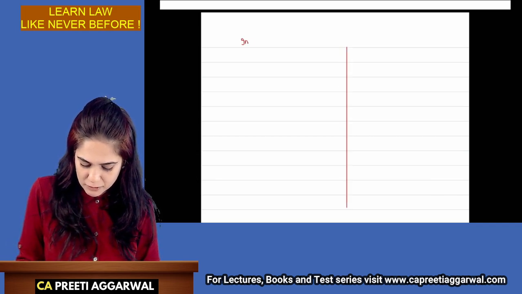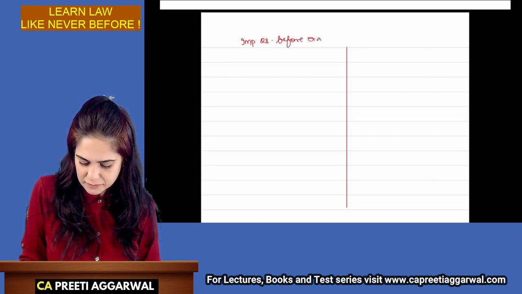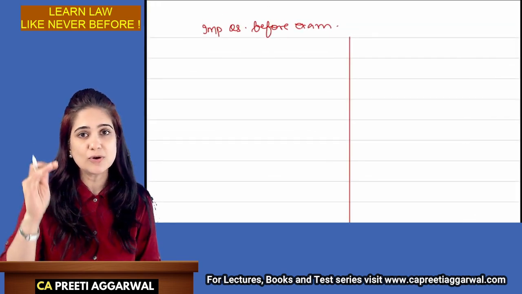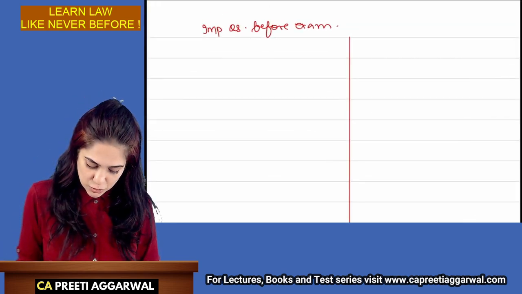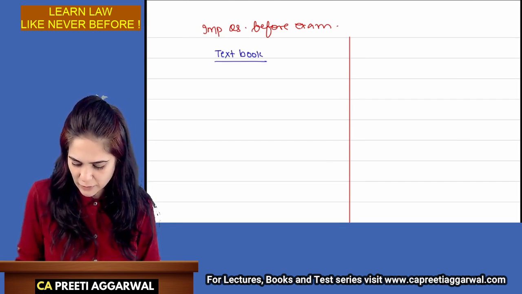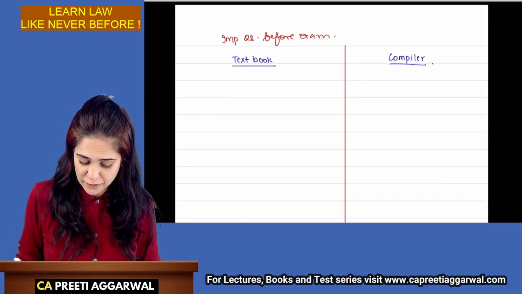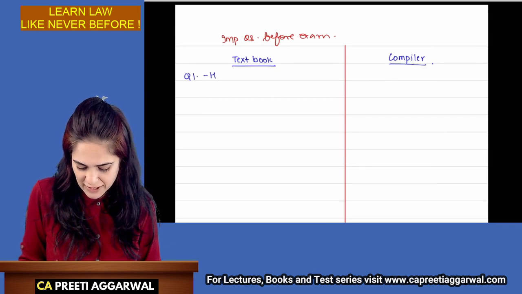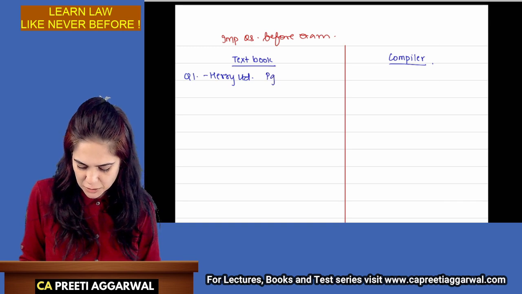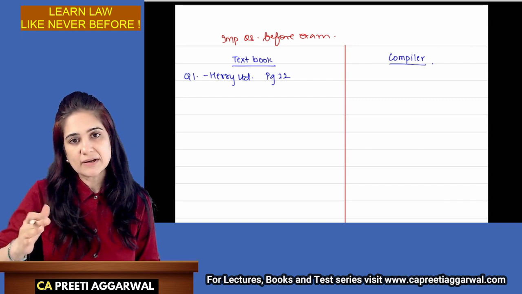So, write the important questions before exam. You will not be able to go through all the compiler questions also. So you need to mark the questions. So here you can write from the textbook. And these are the questions that you need to go through from the compiler. Okay. So from the textbook, question 1 and write Harry Limited, so that it's a hint. Page 22. Okay. So write something like this, so that a list is ready.